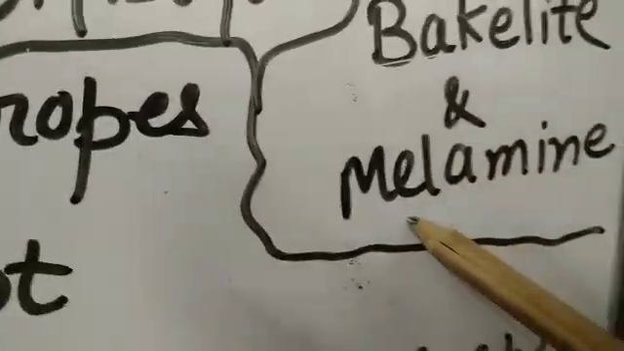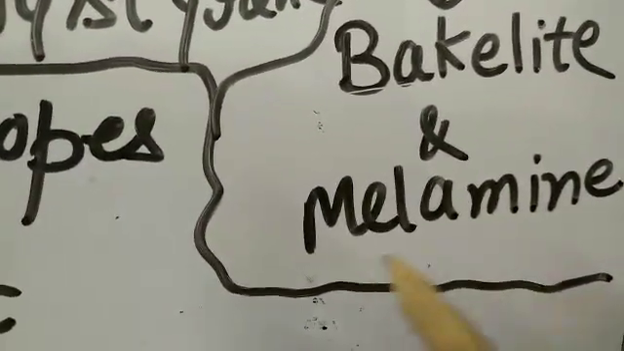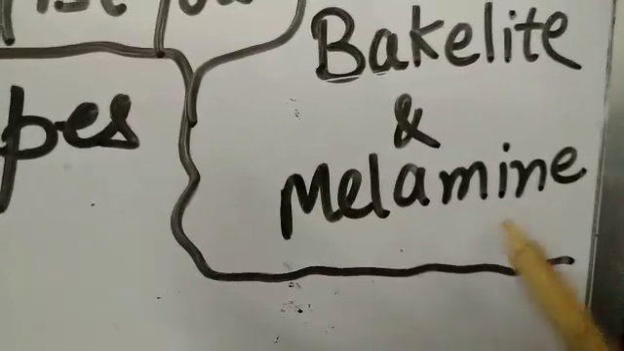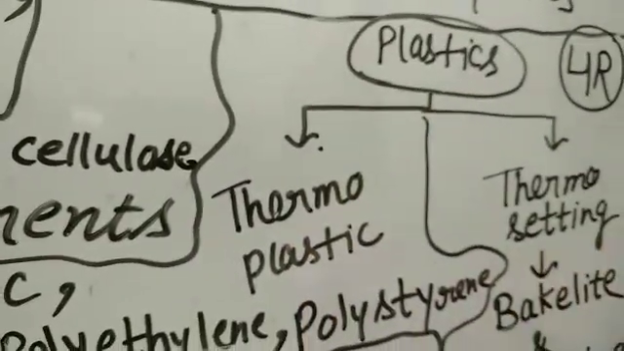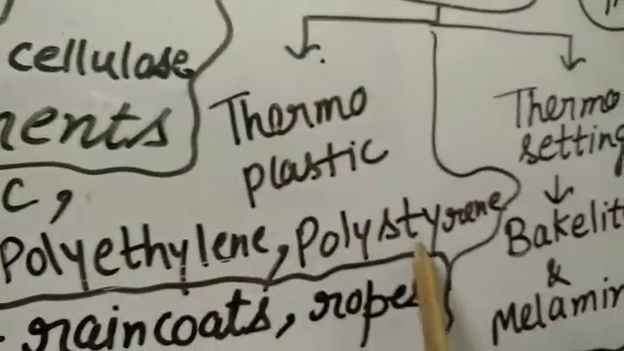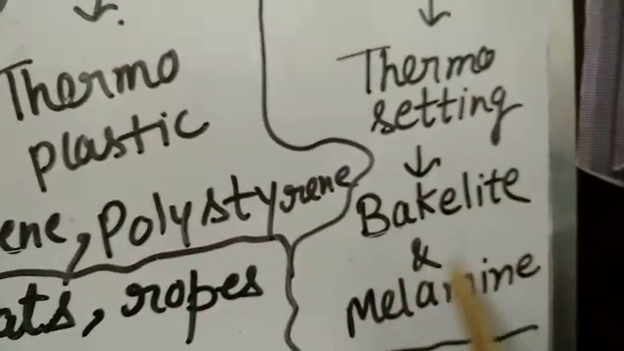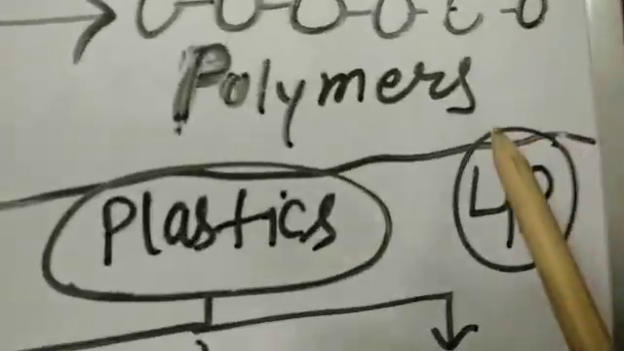Next we have melamine. Unbreakable crockery in your kitchen is made from this plastic, and this plastic is called melamine. So, clear? Plastic types: thermoplastic and thermosetting. Thermoplastic types are PVC, polythene and polystyrene, and thermosetting plastic is of two types, bakelite and melamine. At last we have the topic 4R.